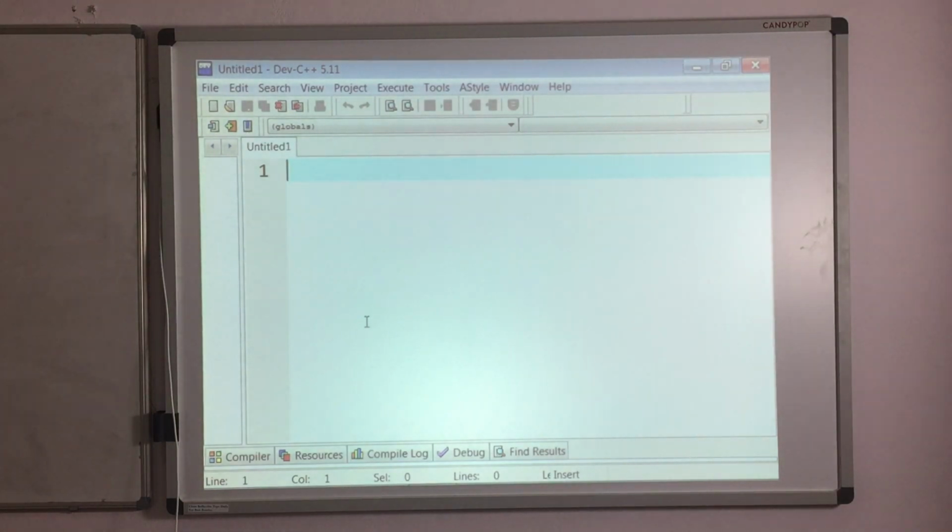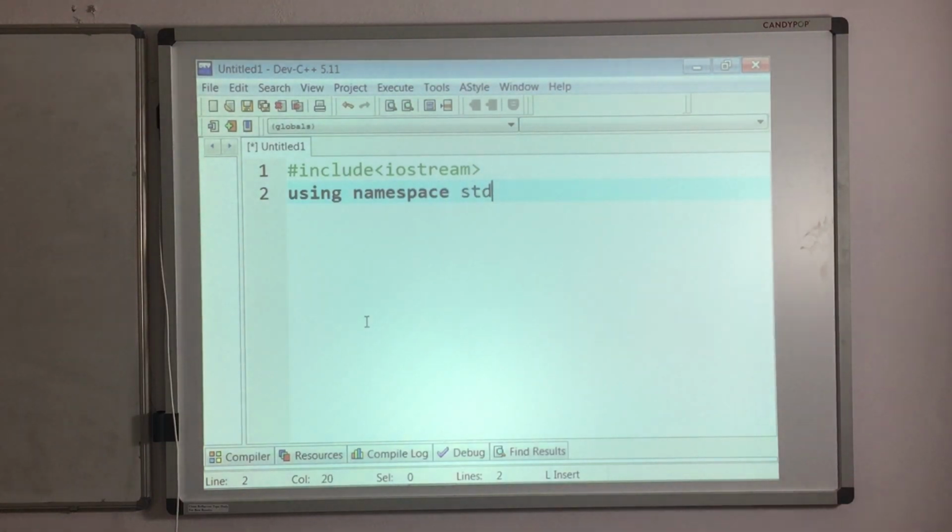The first will start with single inheritance. So what is single inheritance? Only one base class and only one derived class. So the concept I will start by writing our include statement, iostream, then using namespace std, then we have to define our class. We'll consider this A as my base class. I'm writing here, this is my base class.